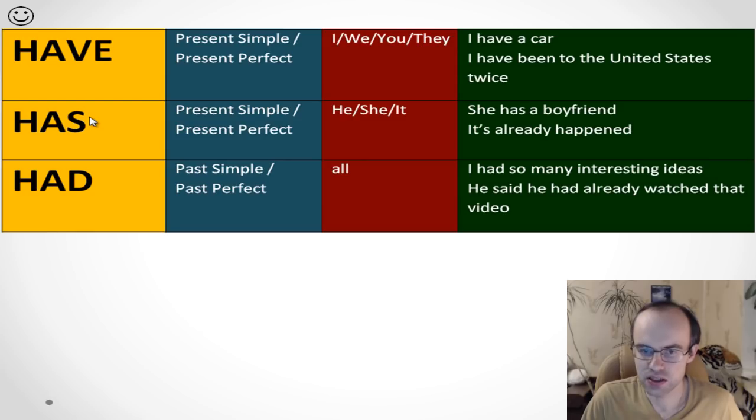And has. Present simple or present perfect. He, she, it has. She has a boyfriend. It's present simple. And "it's already happened" means it has already happened. Maybe you have a question: how can we understand "it's" or "it has"? You need to look at the context. We normally use short forms, so we can hear "I've been to the United States twice." It's correct and it's very good for spoken English.